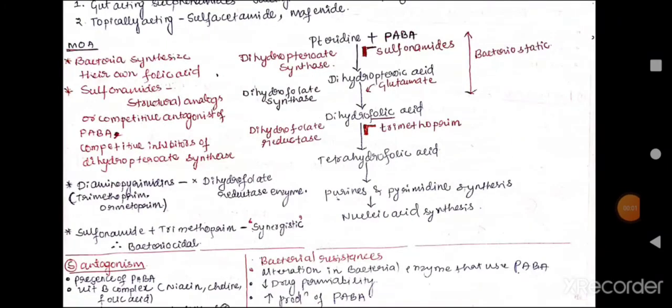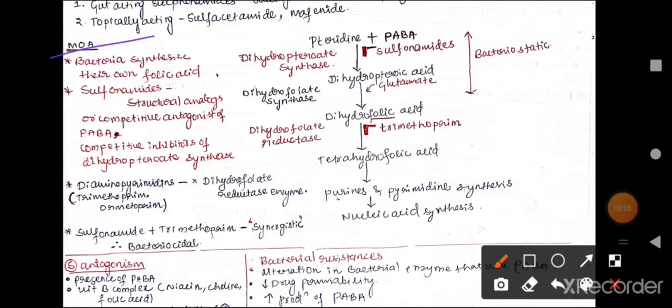Now, let us come to the mechanism of action of these sulfonamides. Bacteria synthesize their own folic acid by utilizing para-aminobenzoic acid, that is PABA. And these sulfonamides are structural analogues or competitive antagonists of para-aminobenzoic acid, and competitive inhibitors of the dihydropteroate synthase enzyme.